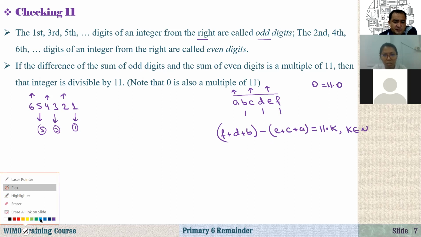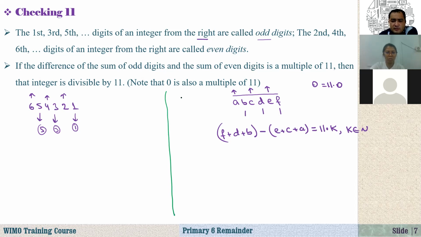Now some examples. For example, 11. Using this technique, how can I know whether it's divisible by 11 or not? As I said, this one is the odd digit and this one is the even digit, so 1 minus 1 is equal to 0, and 0 is divisible by 11. That's why it's divisible by 11.